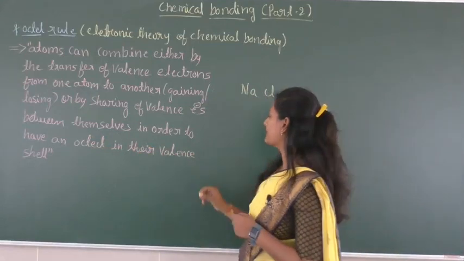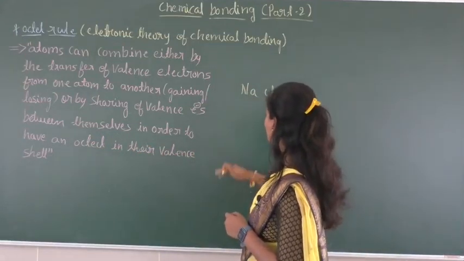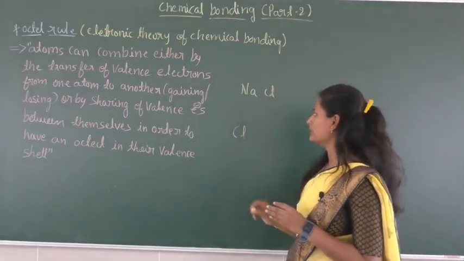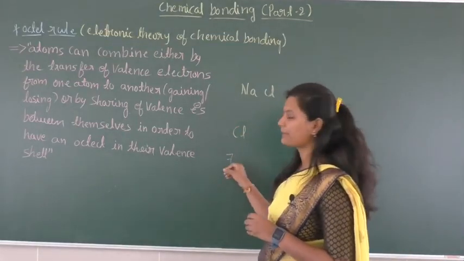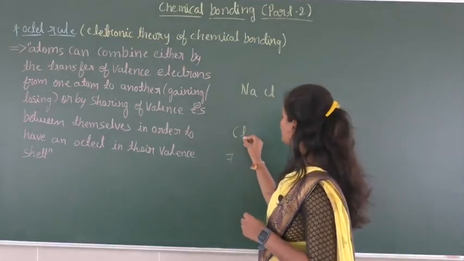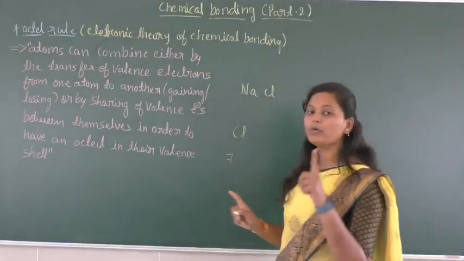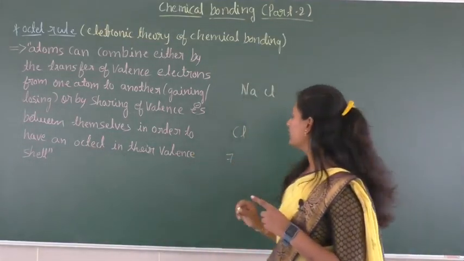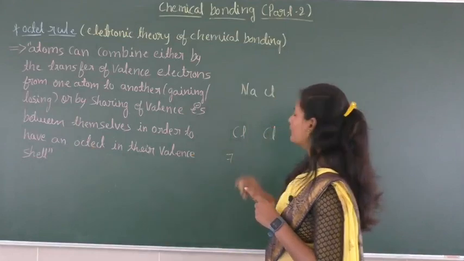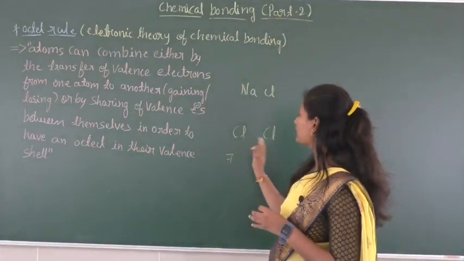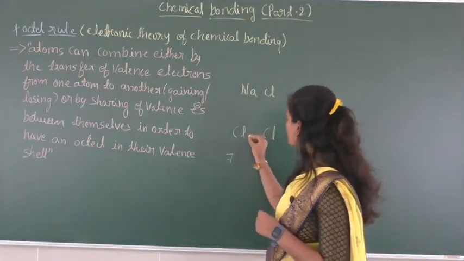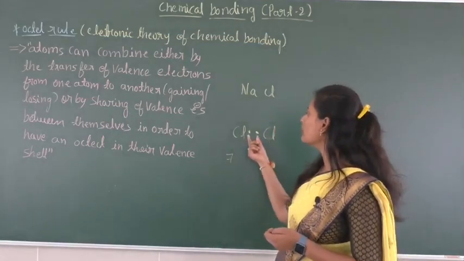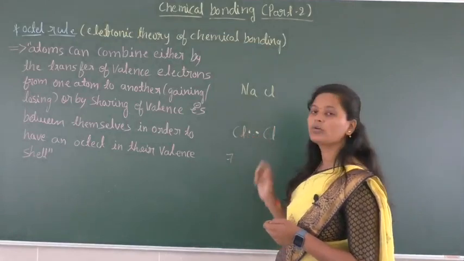For example, in chlorine there are totally 7 valency electrons, so it requires 1 electron to obtain the octet. When 2 chlorine atoms combine with each other, one electron from each of these 2 atoms is shared by the 2 chlorine atoms.